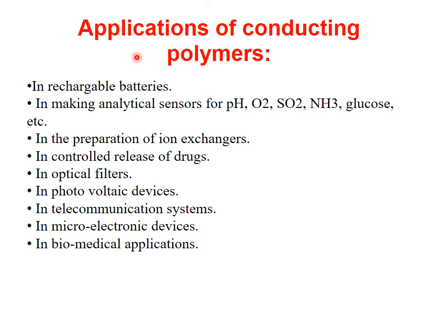So we'll see about the applications of the conducting polymer in rechargeable batteries, making some analytical sensors for pH, oxygen, sulfur dioxide, ammonia, glucose, etc. In the preparation of ion exchangers, in controlled release of drugs, in optical filters, in photovoltaic devices, in telecommunication systems, in microelectronic devices, and in medical applications. So these are a few applications of the conducting polymer.